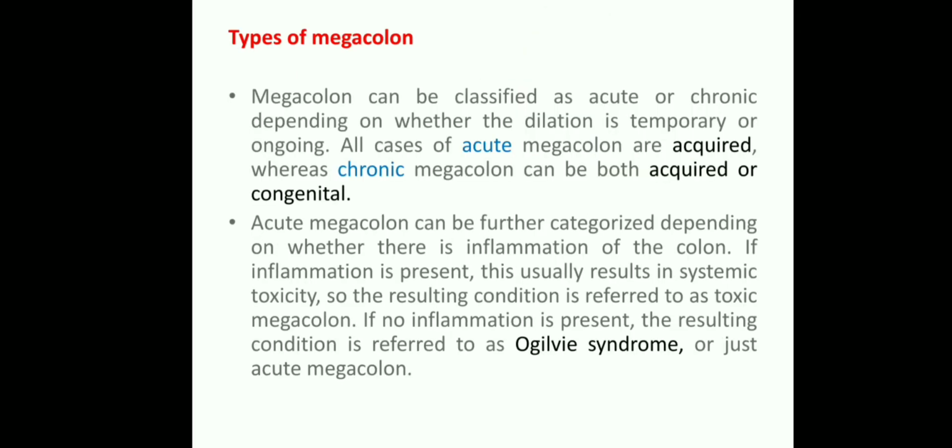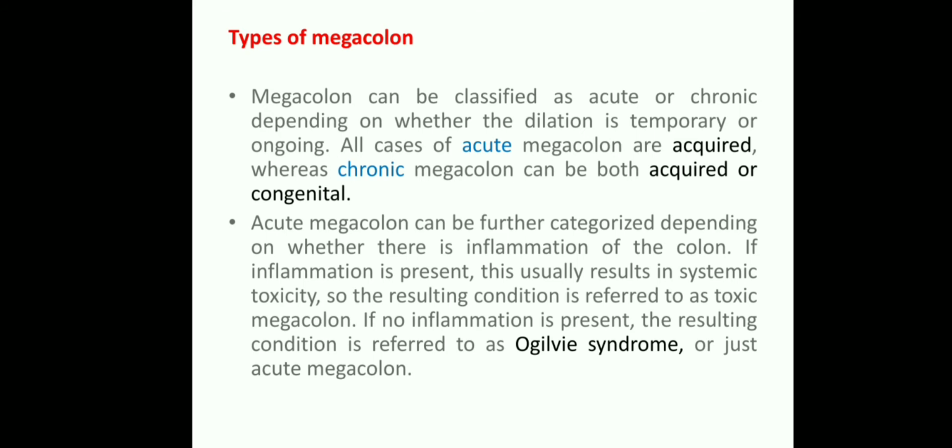Coming to the types of megacolon or Hirschsprung disease, the megacolon can be classified as acute or chronic depending on whether the dilatation is temporary or ongoing. Okay, here the types are acute or chronic, mostly depending upon the type of the dilatation. All cases of acute megacolon are acquired, whereas chronic megacolon can be both, a mix of acquired or congenital. Okay, these are the causes and types of the megacolon.